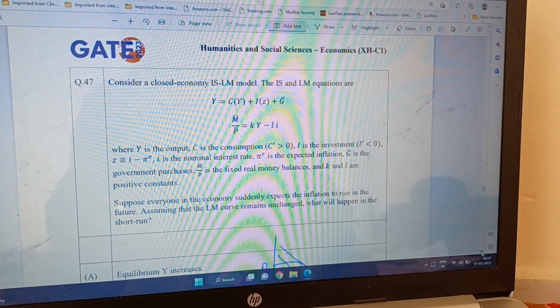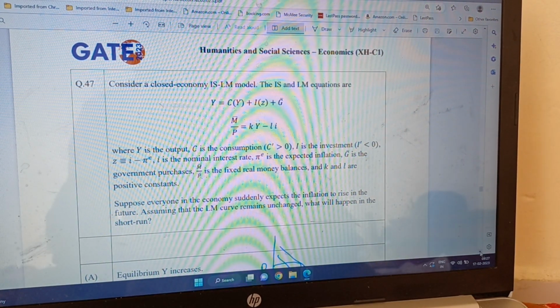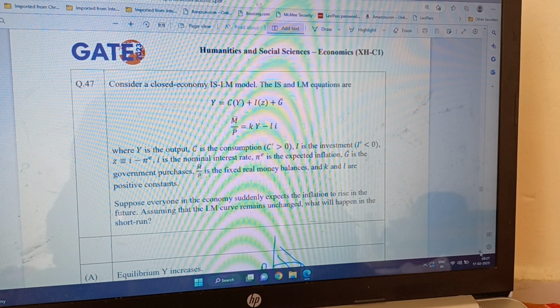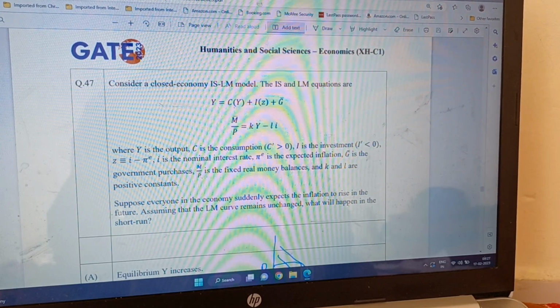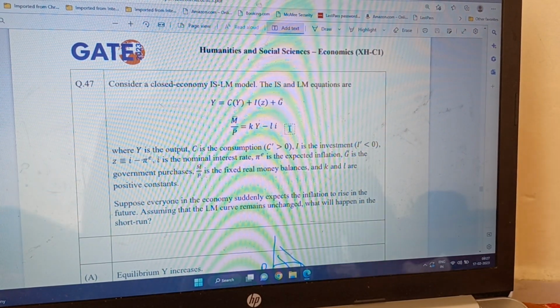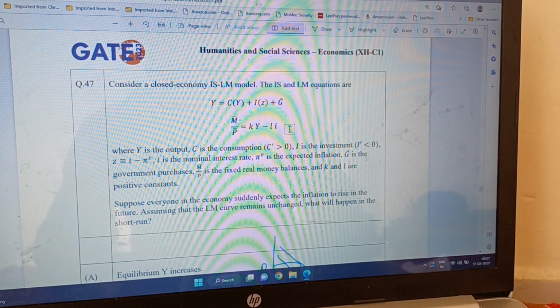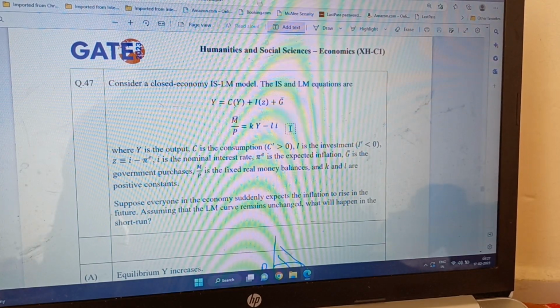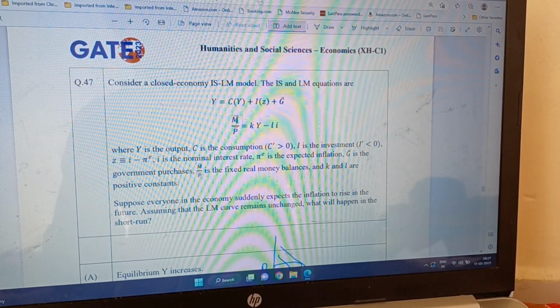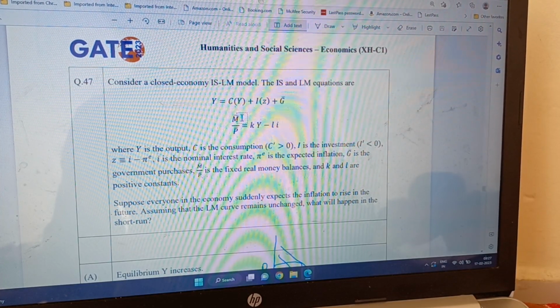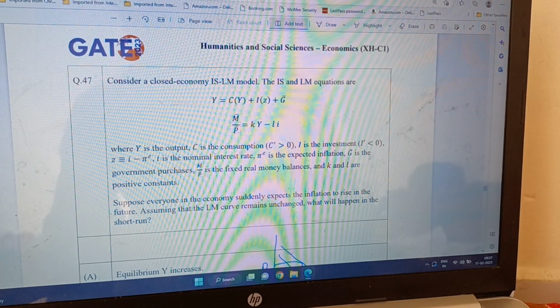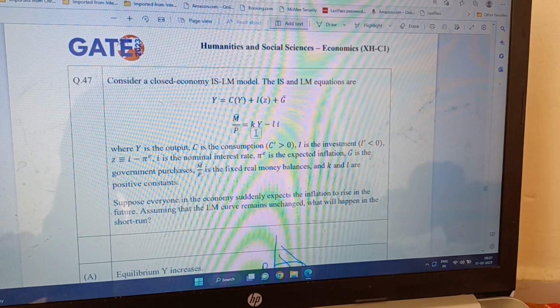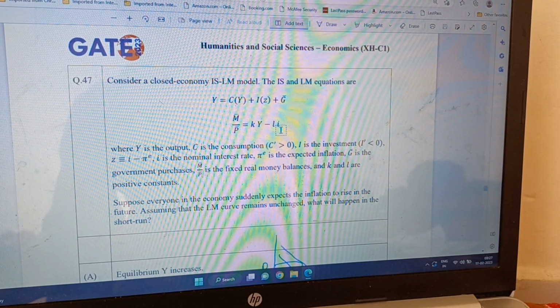Now we go to question number 47. Consider a closed economy. It is the IS-LM model. The IS and LM equations are given; since it is a closed economy, there are no net exports. So Y is equal to C(Y) plus I(Z) plus G bar. G bar means G is fixed. And M bar by P means M is fixed here because it is M bar, but P is variable. So M bar by P is equal to kY minus Li.